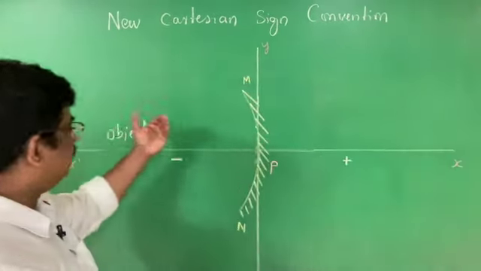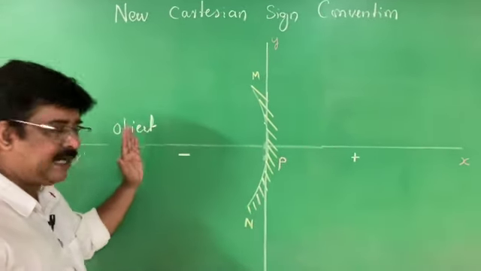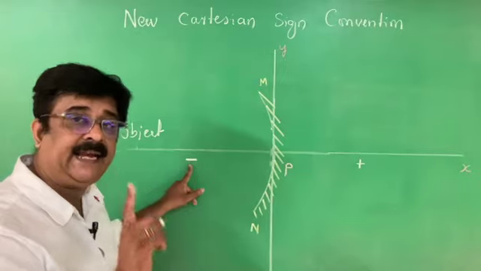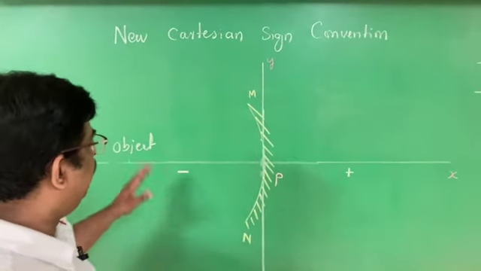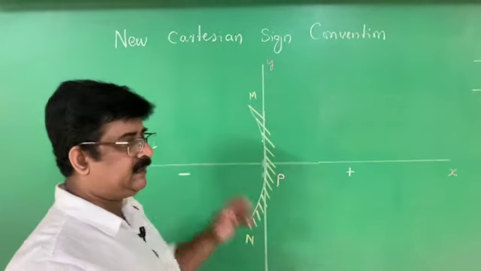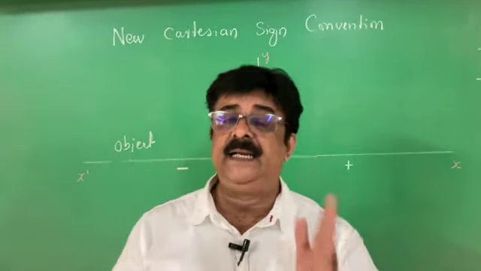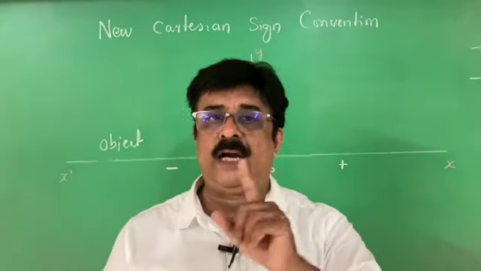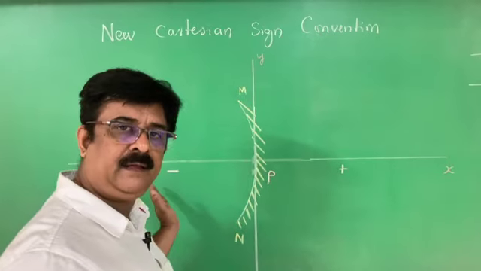Since the object is placed at the left side, any distance measured on the left side should be taken as negative. For example, when I say the object distance is 5 centimeter, I should consider that as minus 5 centimeter. That minus shows that the object is in the left side.